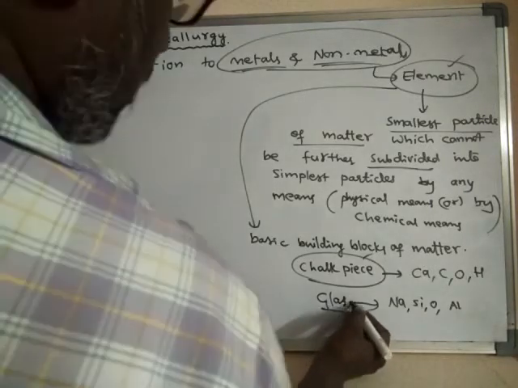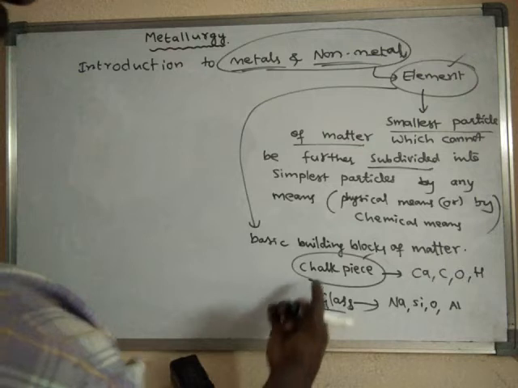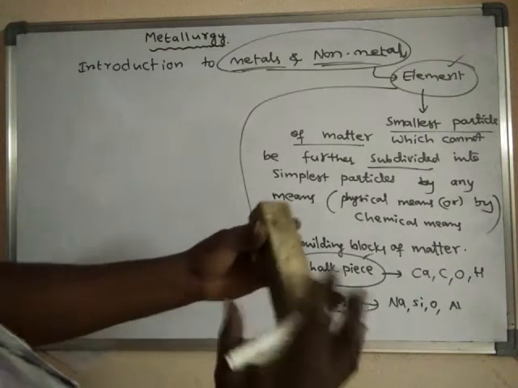So glass is matter, a piece of chalk is matter, wood is matter.